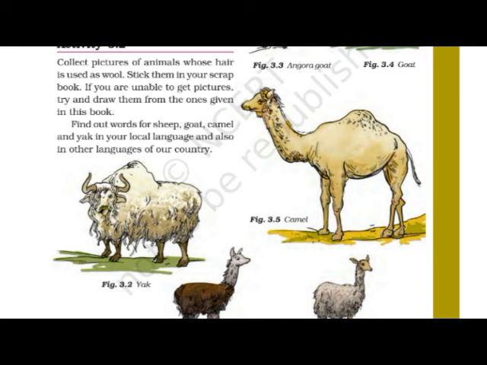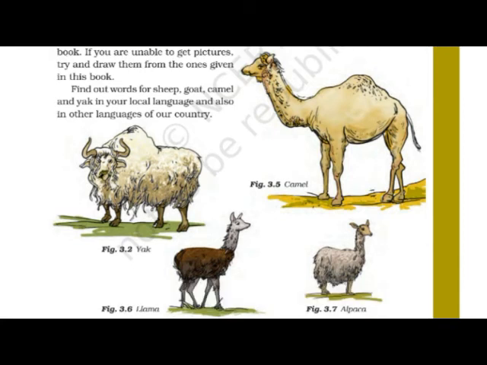The fur on the body of the camel is also used as wool. We can also obtain the hair present on the camel as wool. In Figure 3.5 you can see the picture of the camel. Then llama and alpaca, found in South America, also yield wool. You can see figures 3.6 and 3.7. Llama and alpaca also give us wool. Their pictures are shown.